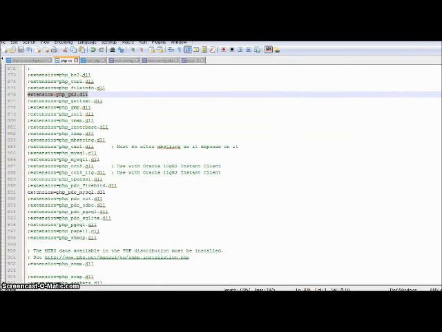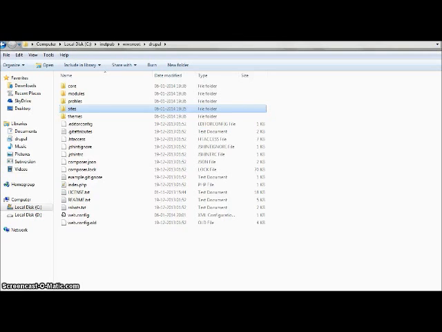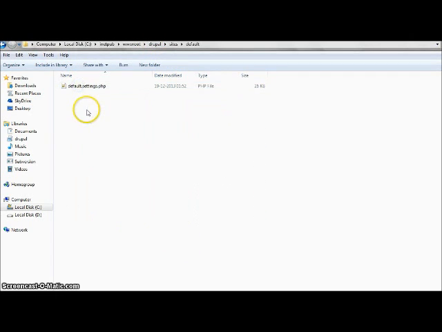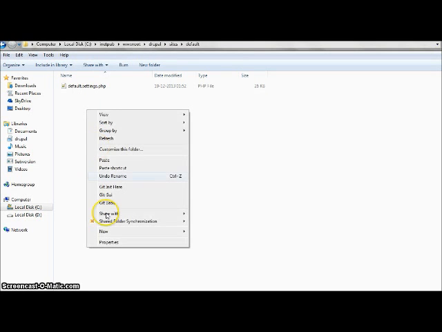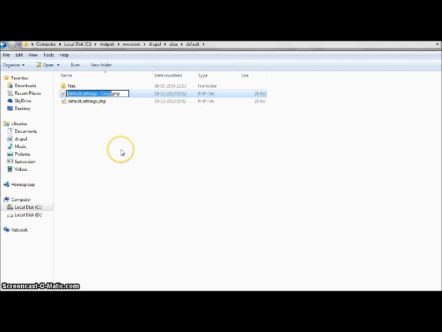Now we'll see how to resolve these two errors. To resolve those two errors, go to your Drupal directory, go into sites, default, and here create a new folder. We'll call it files. Now copy this default.settings.php and paste it here. Rename the new file, we'll call it settings.php.